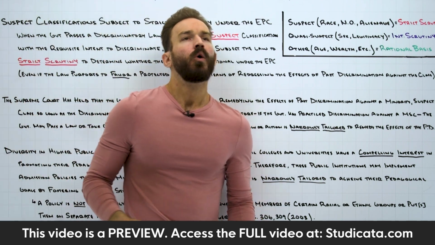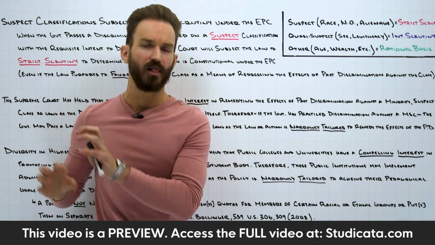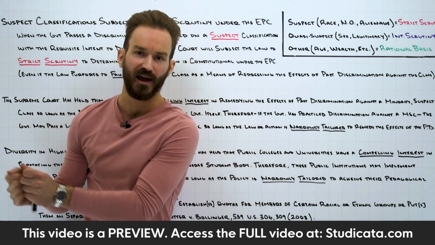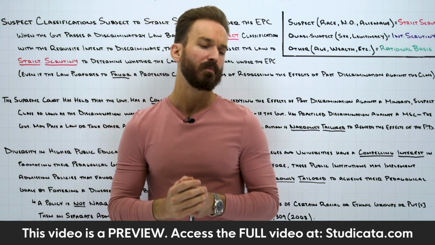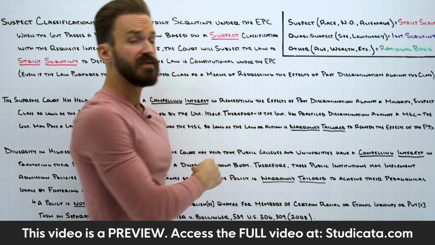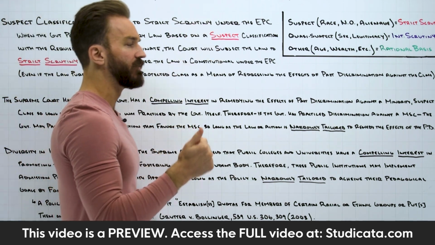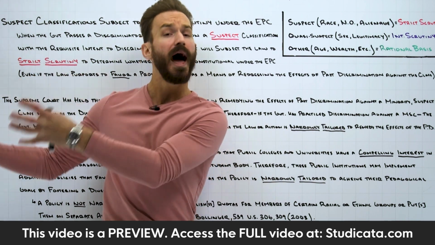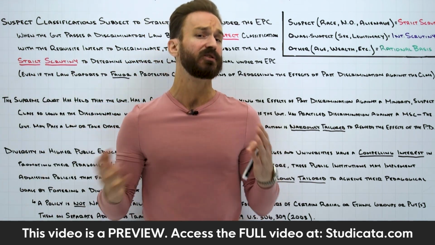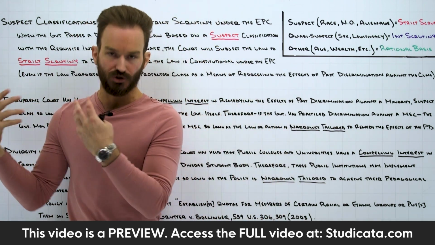So what the Supreme Court ends up saying here is there are a lot of ways Alabama could have gone about this that would not have been narrowly tailored. Say, for instance, Alabama goes, okay, we recognize that we need to remedy the effects of past discrimination. So to get 25% of our police force black, we're going to just fire 25% of the police force that is white and replace them with black state troopers.